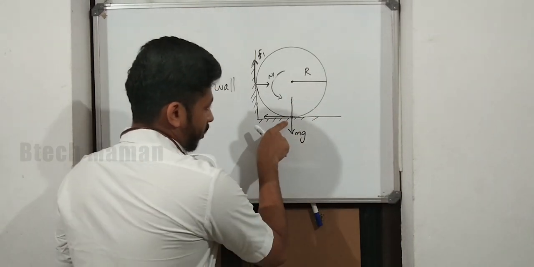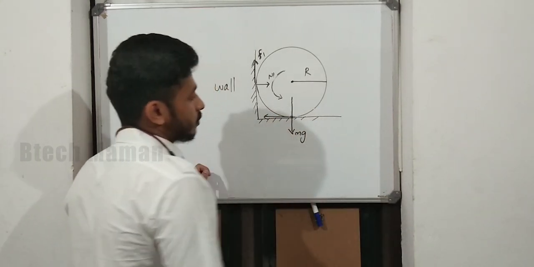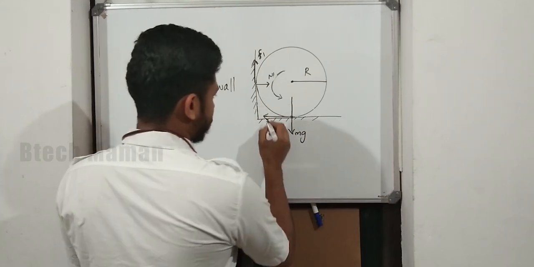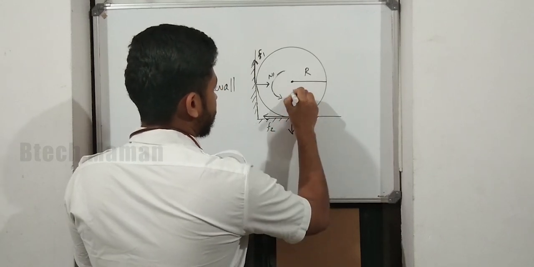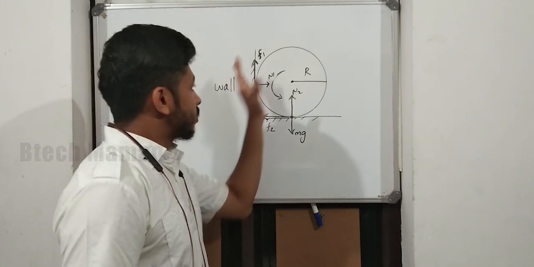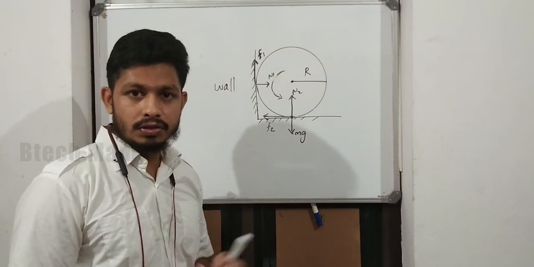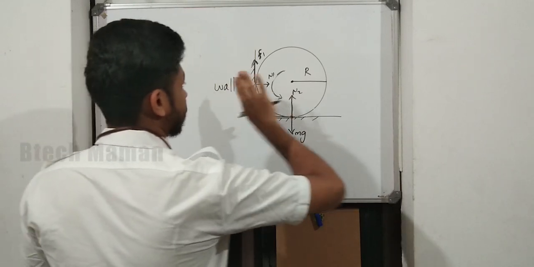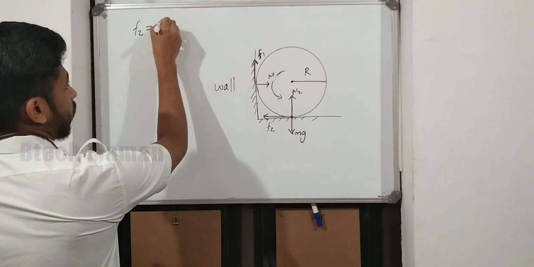The weight of the cylinder is always acting downward, equal to mg. And here also at the touching point, the cylinder is rotating in this direction. The frictional force is always opposing the motion, so the direction of frictional force is towards left. This is F2, and here also the normal reaction is N2. I already told you the system is in translational equilibrium. That means the net force acting on the system is zero. So F2 is in this direction and N1 is in the opposite direction, so we can write F2 is equal to N1.